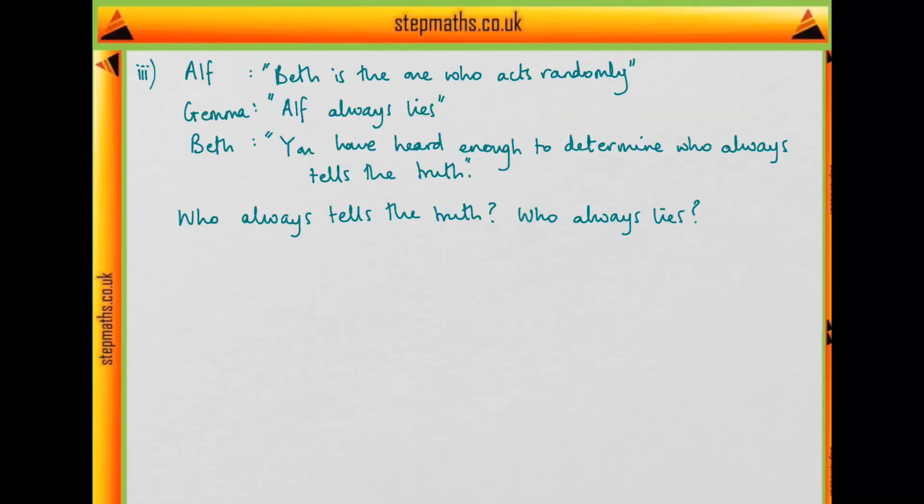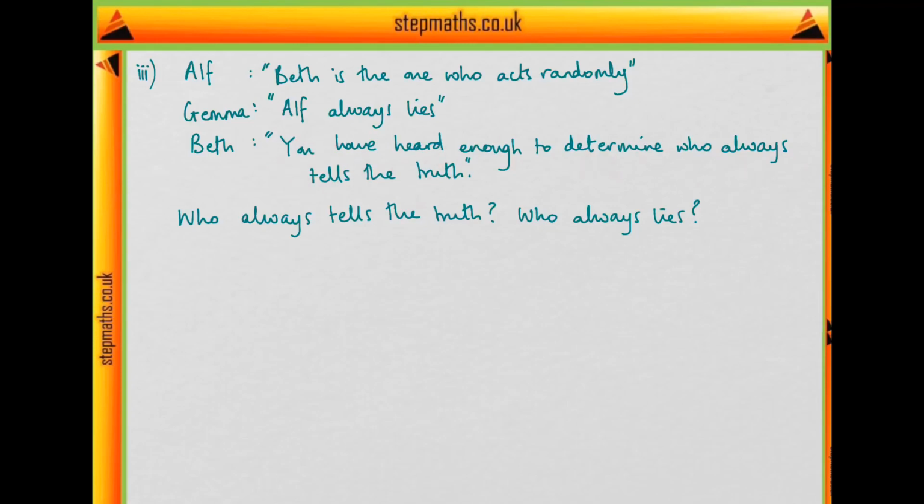For part 3 now we're asked to suppose instead that Alf says Beth is the one who acts randomly, and then Gemma says Alf always lies. Then Beth says, "You have heard enough to determine who always tells the truth." And we're asked to figure out who always tells the truth and who always lies. So let's try to determine who always tells the truth, because if we can do that, then great. And if we can't, then we know that Beth is lying.